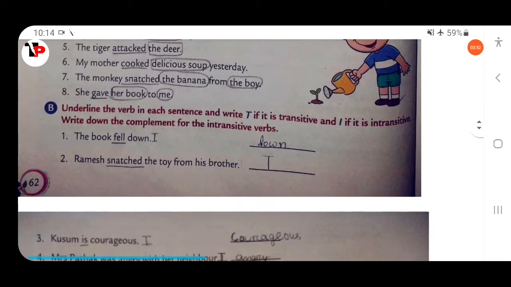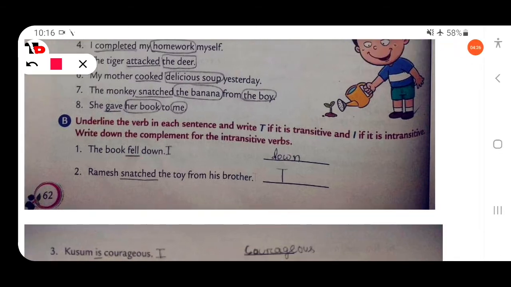Then next, underline the verb in each sentence and write T if it is transitive and write I if it is intransitive. Write down the complement for the intransitive verb. Here, the book fell down. So here this is an intransitive verb. There is no object in the sentence. So here fell. What fell down? The book fell down. So here fell is an intransitive verb. Down is the complement, the subject complement. That means here the word down gives information.